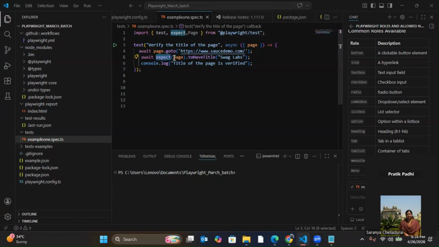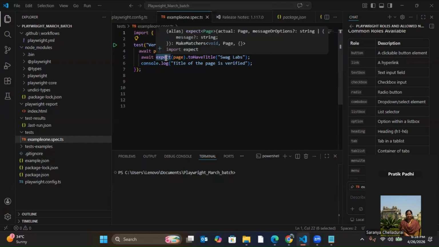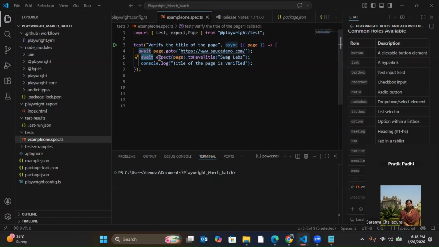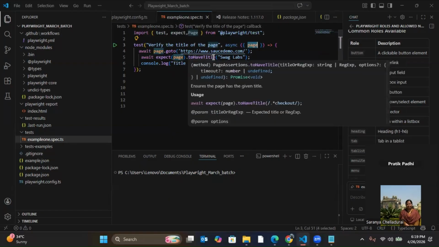Correct? So for that we need expect. Expect basically will match your expected result with the actual result. So await I have to write, then expect. What does this expect do? Expect is used to verify the actual with expected result. So I'm telling expect this page, which I've imported, page dot to have title.